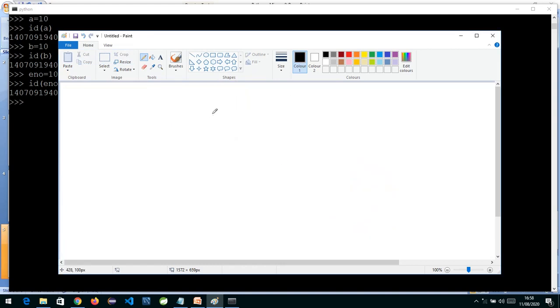If this is my variable, a is a variable which is pointing to an object holding the value 10. So a is holding some reference, some address. Take an example, I write 408, the last part of the address.